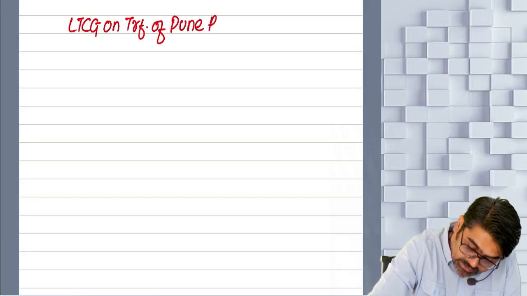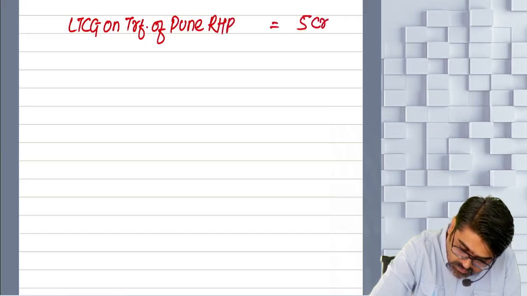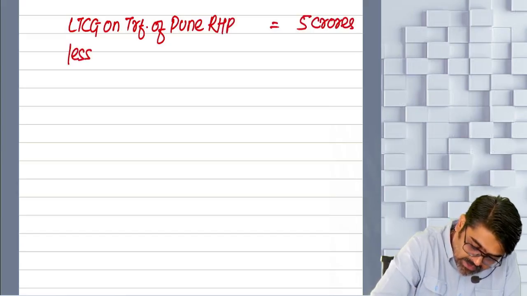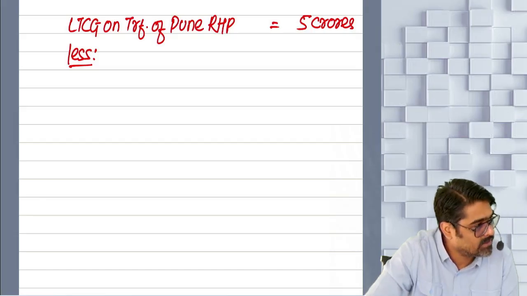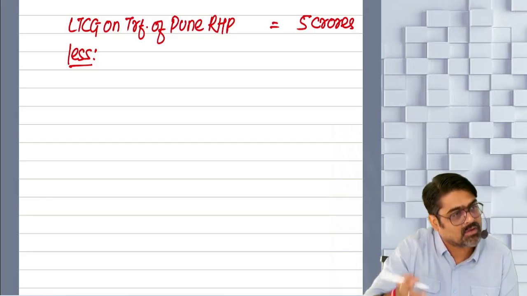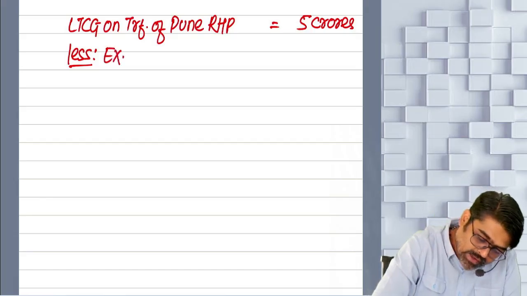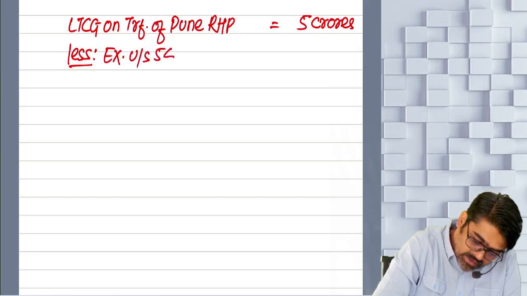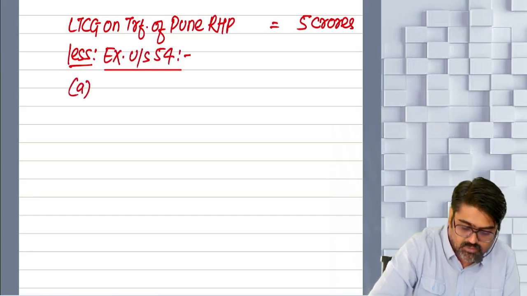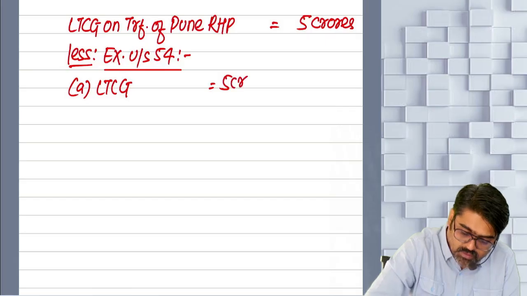Pune residential house property was how much, sir? 5 crores. Yes or no? Out of this long-term capital gain, some long-term capital gain will be exempt. So that exempt amount will be reduced, no? And the balance long-term gain will be taxable. Getting my point? So less what? Exemption under which section? 54. Okay, sir. Now how much will be the exemption? Exemption will be the amount of long-term capital gain, which was how much?